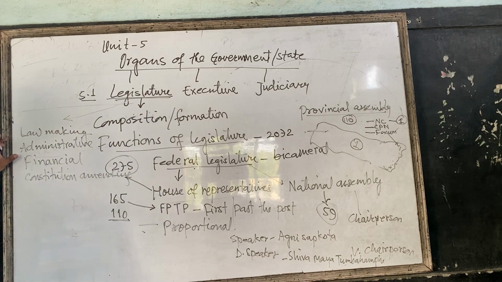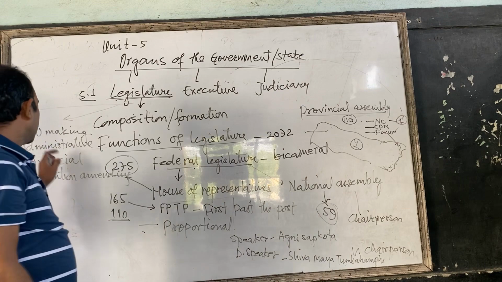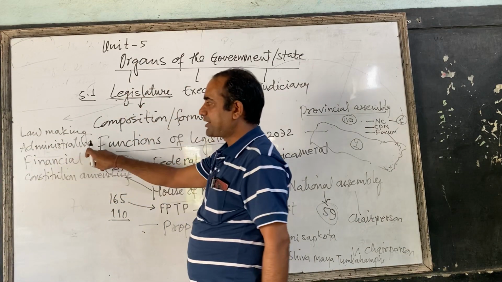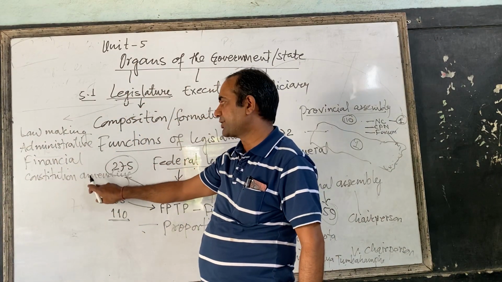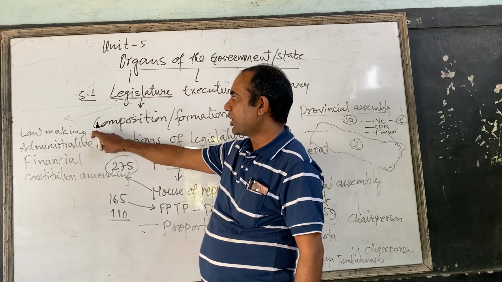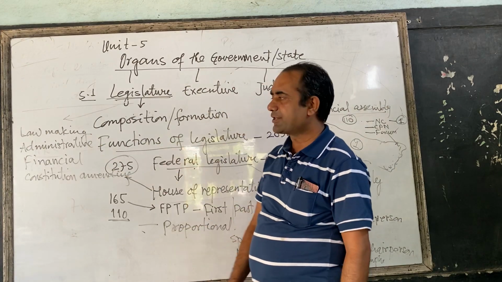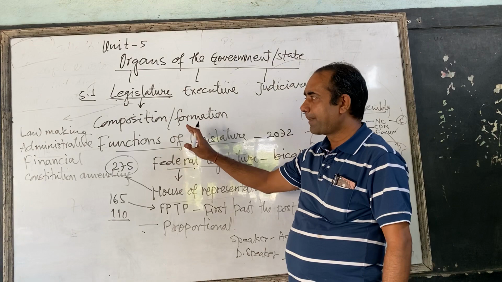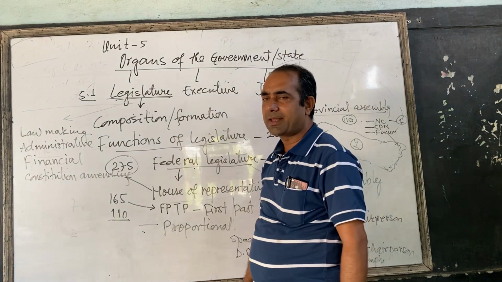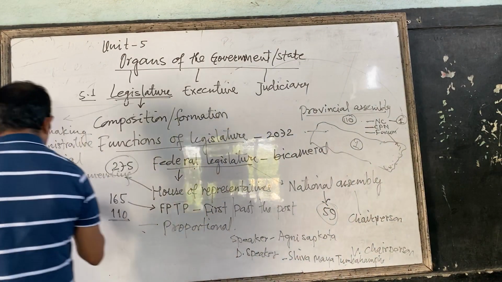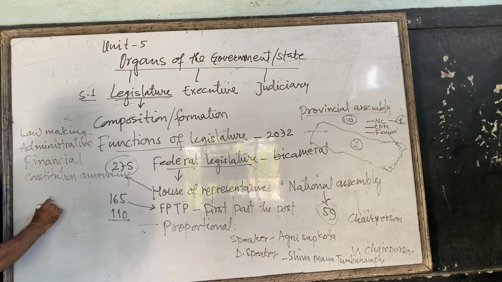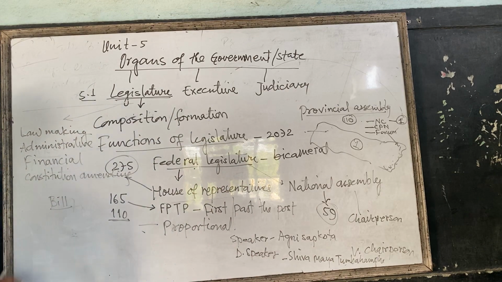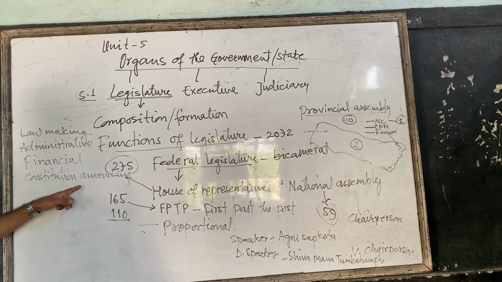These are the four major functions of legislature: law-making function, administrative function, financial function, and constitution amending function. In law-making function, legislature makes the law, and while making laws, it is very important to know one term: bill. Bill is passed in the legislature.